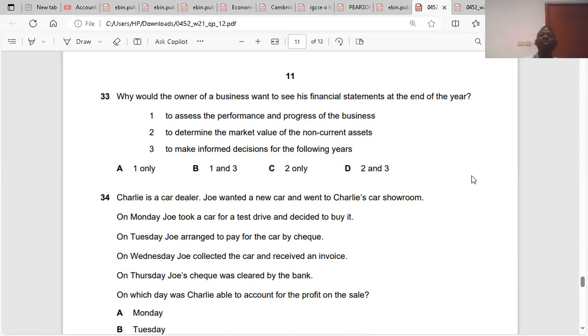No, because you're not supposed to determine the market value of the non-current assets if you are not disposing of them. There's the principle of going concern, so 2 is not part of it at all. Businesses should be run as if they will continue forever. If you are talking about the market value of your non-current assets, do you want to sell them? Do you want to dispose of your assets? No. Do you want to close down your company? No. So 2 is not part of it.